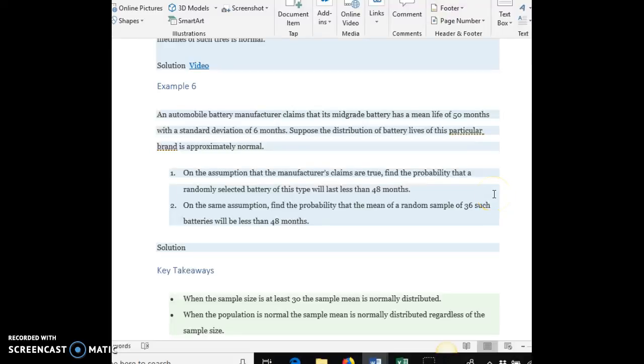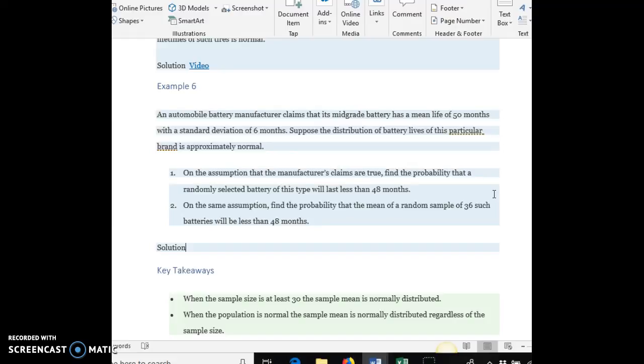Let's now look at example 6. An automobile battery manufacturer claims that its mid-grade battery has a mean life of 50 months with a standard deviation of 6 months. Suppose the distribution of battery lives of this particular brand is approximately normal. We want to answer two questions. First, on the assumption that the manufacturer's claims are true, we want to find the probability that a randomly selected battery of this type will last less than 48 months.